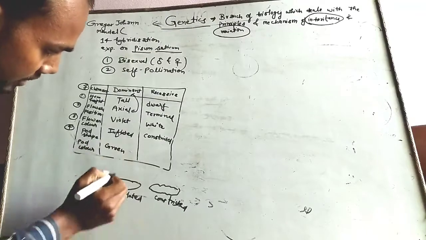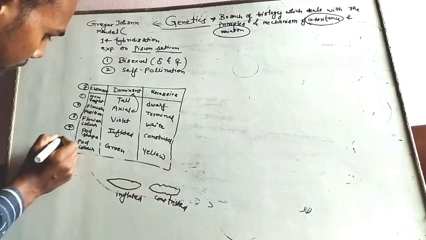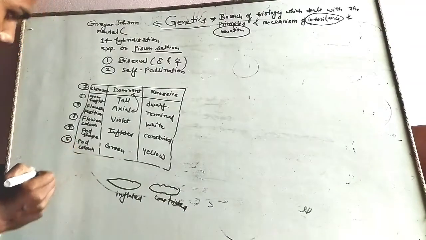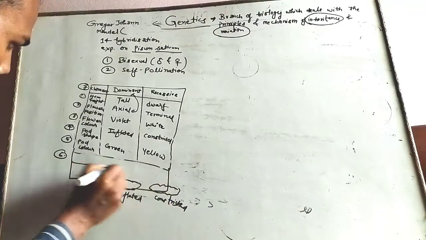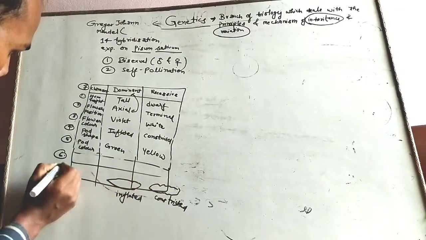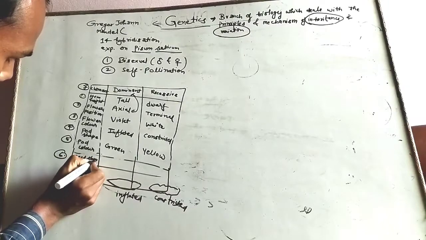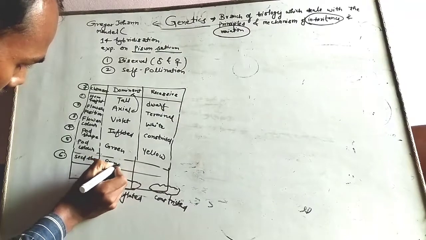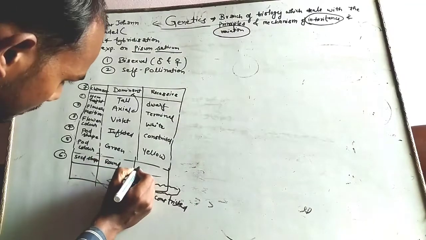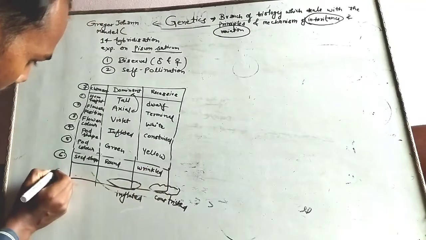The green pod color is the dominant one, and yellow pod color is the recessive one. This was 5. 6. Six is the seed shape. In case of seed shape, the round seeds are dominant, whereas the wrinkled ones are recessive.